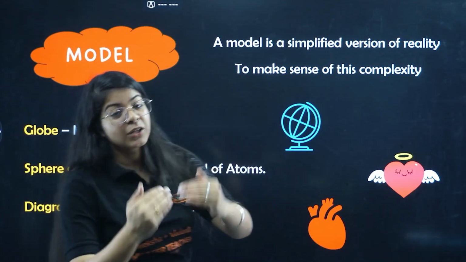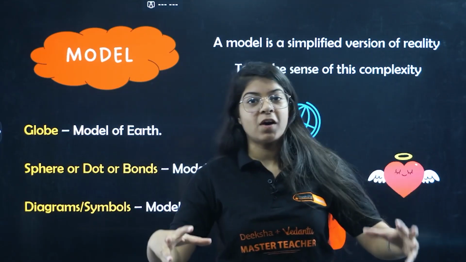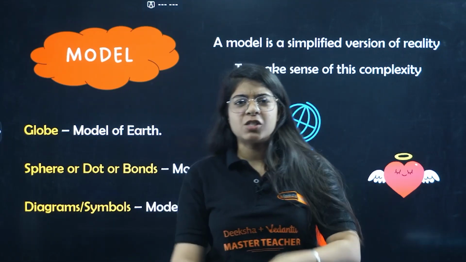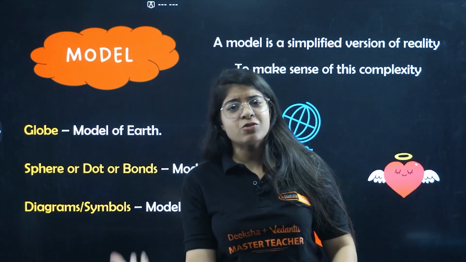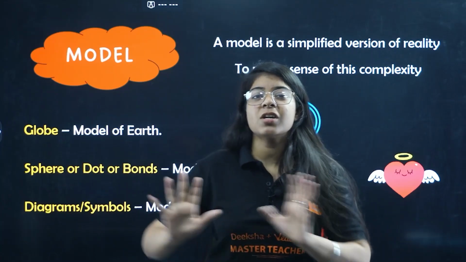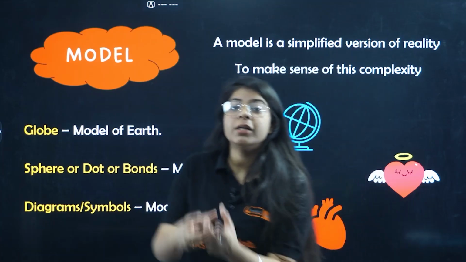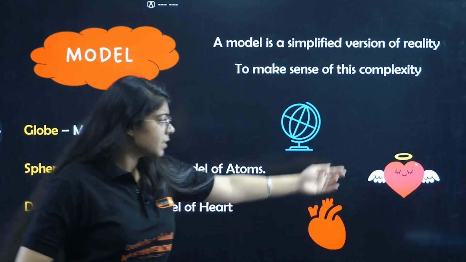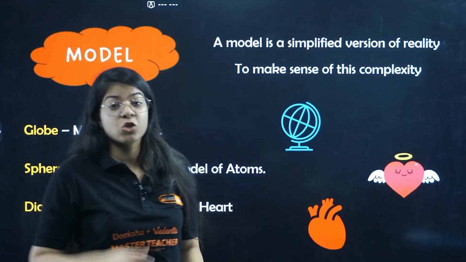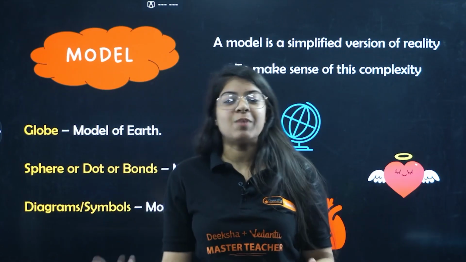Now, we do that in physics as well, right? When I draw a diagram of a heart, I don't really go deep into what the vessels are, where the cells are, where the tissues are in the heart. I just see the basic functioning of the heart, right? That's why I just draw the diagram of the heart. That is it. So that is a model of the heart, and my heart doesn't look like this, right? It does not look like this. It actually looks like this. So we make a diagram of the heart to actually understand the science behind it.